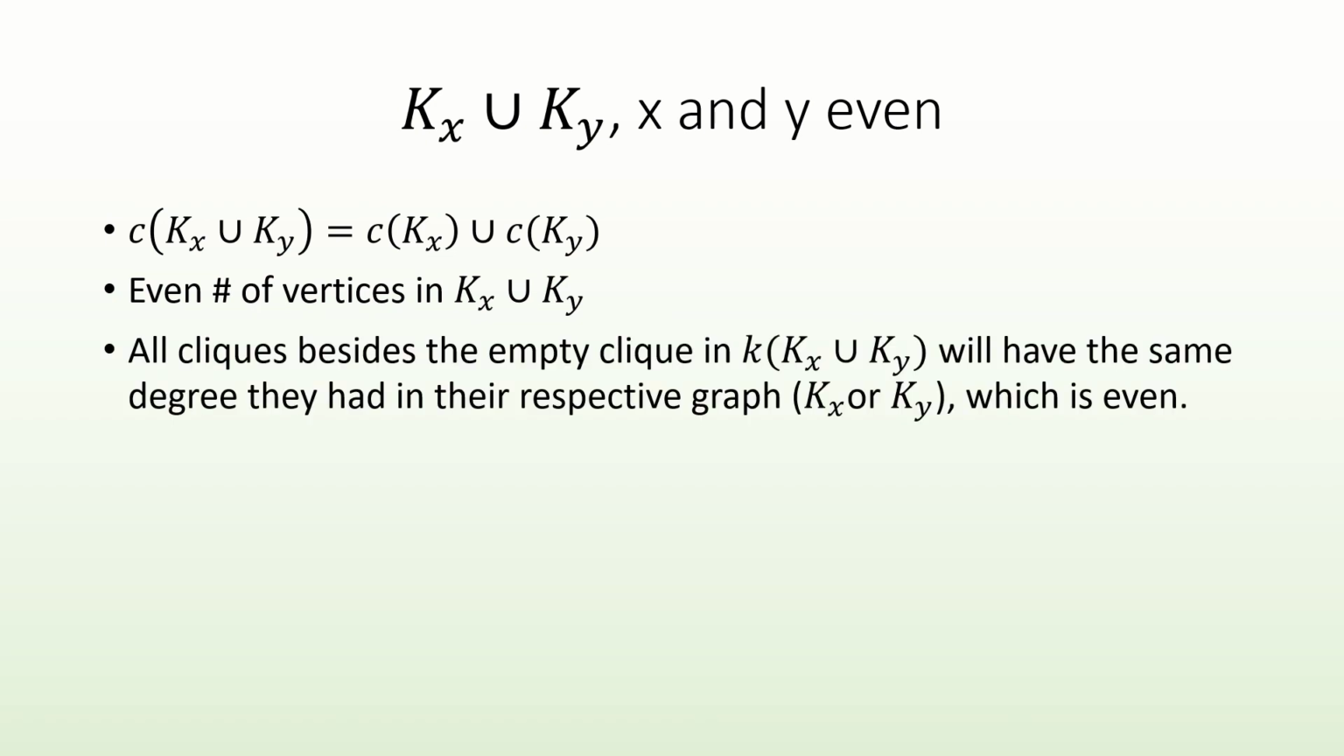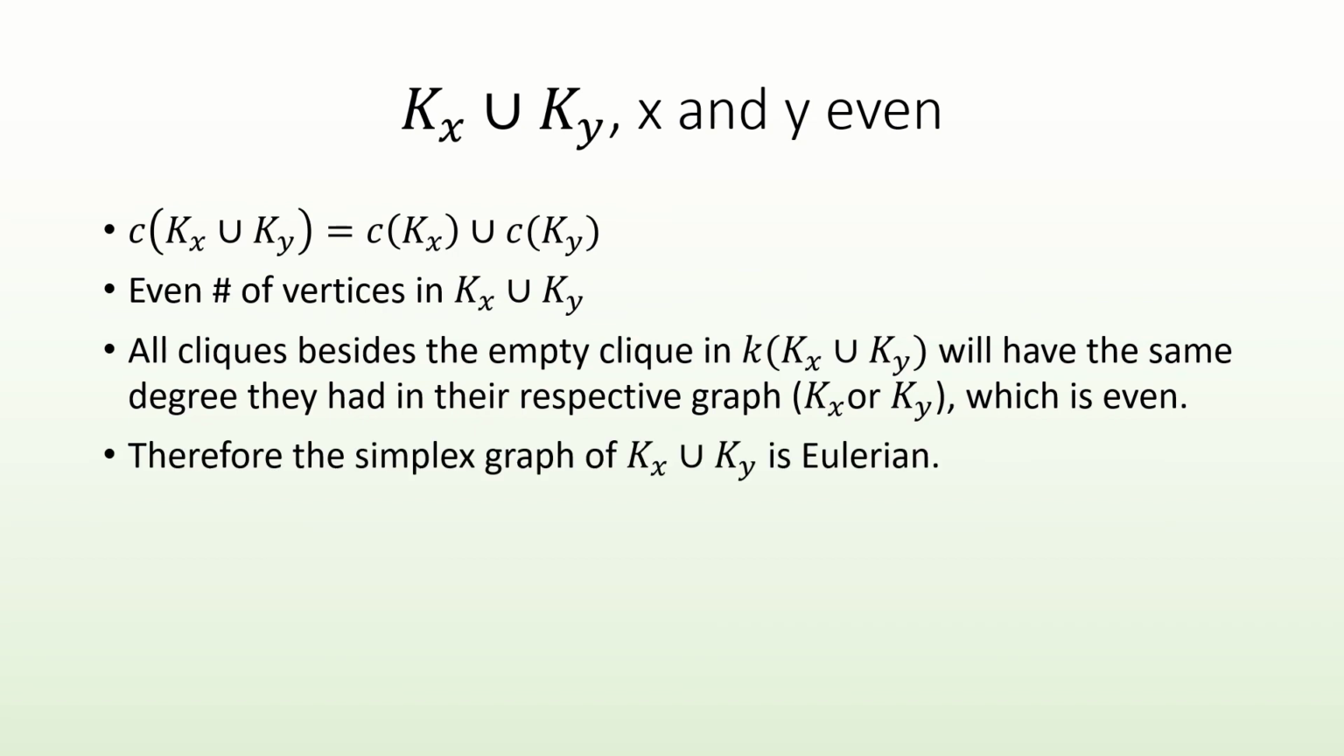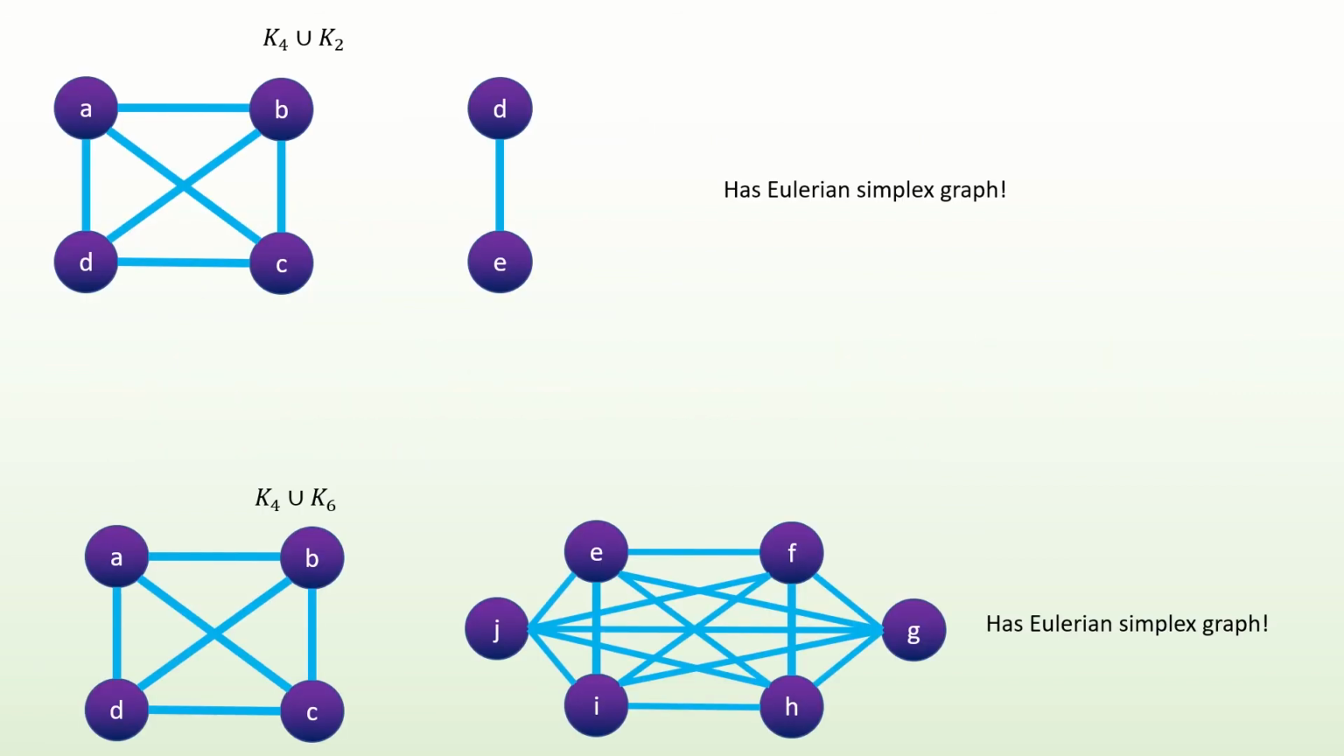And all other vertices in our graph, corresponding to cliques of size 1 or greater, will have the same number of neighbors in the disjoint union as they had in the graph they came from, which will be an even number. So every vertex in the simplex graph will have even degree, meaning that the simplex graph is Eulerian. We've just built a family of graphs whose simplex graphs are Eulerian. Here are a few examples.